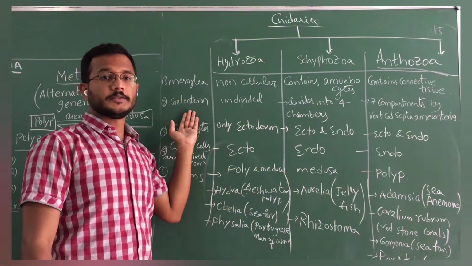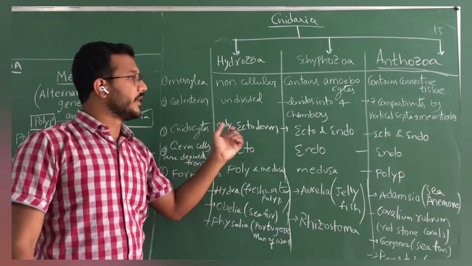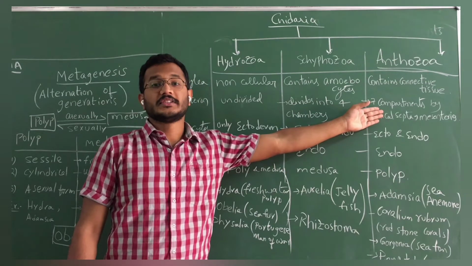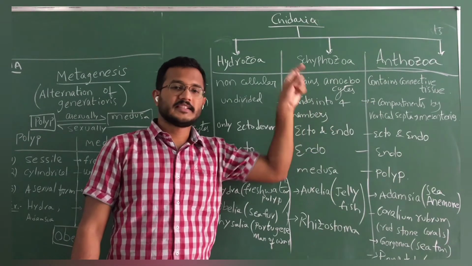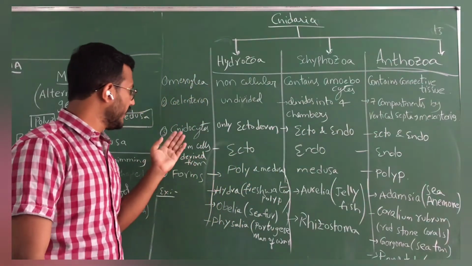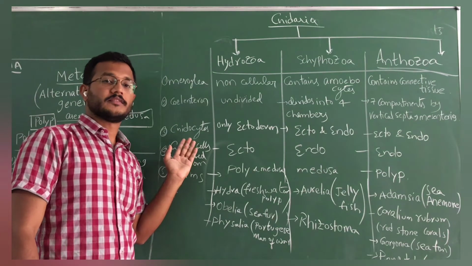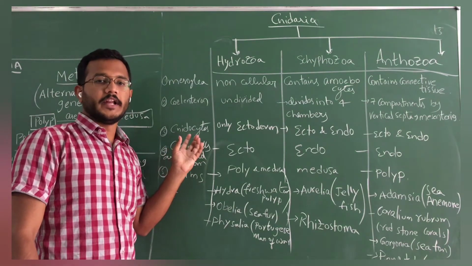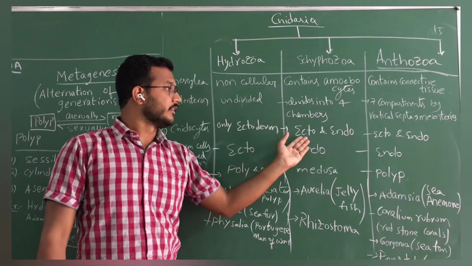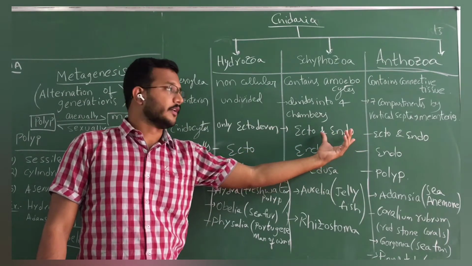And coelenteron, that is the body cavity. Here in Hydrozoa, yes, a long cylindrical cavity, undivided. But here in Scyphozoa the cavity is divided into 4 chambers. And here in Anthozoa the cavity is divided into compartments by septa, that means wall-like structures called mesenteries. And cnidocytes, the main important cells present. Due to the presence of these cells only, it gets the name Cnidaria. Here in Hydrozoa the cnidocytes are present only on the ectoderm. In Scyphozoa and Anthozoa, the cnidocytes are present on both ectoderm and endoderm.